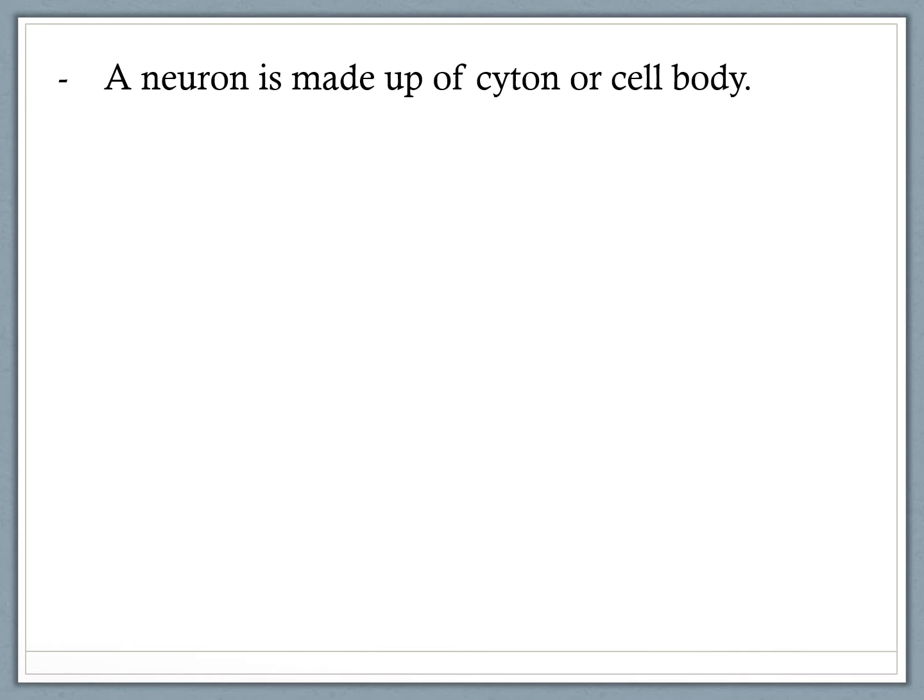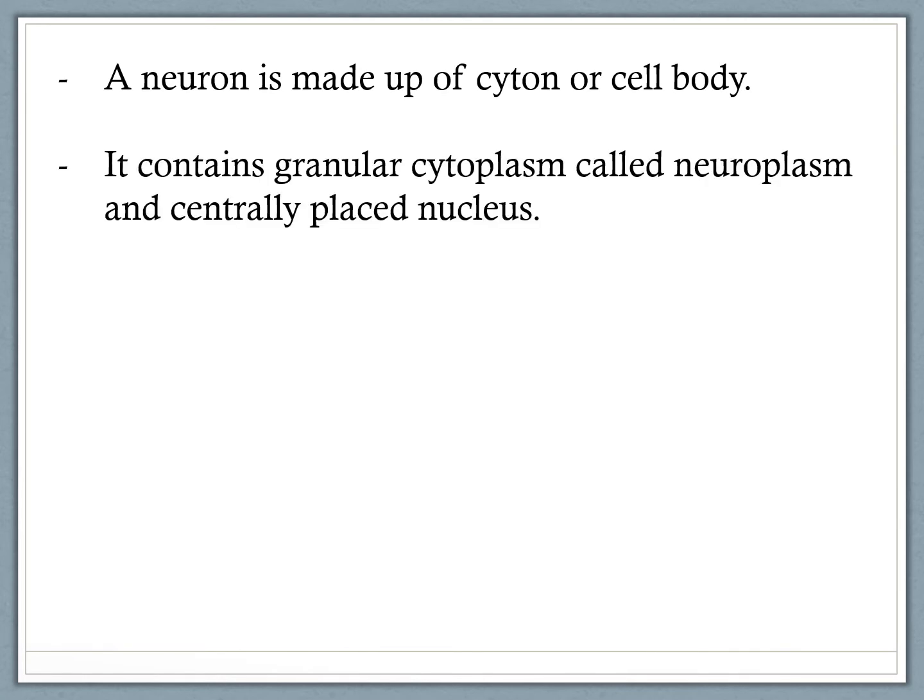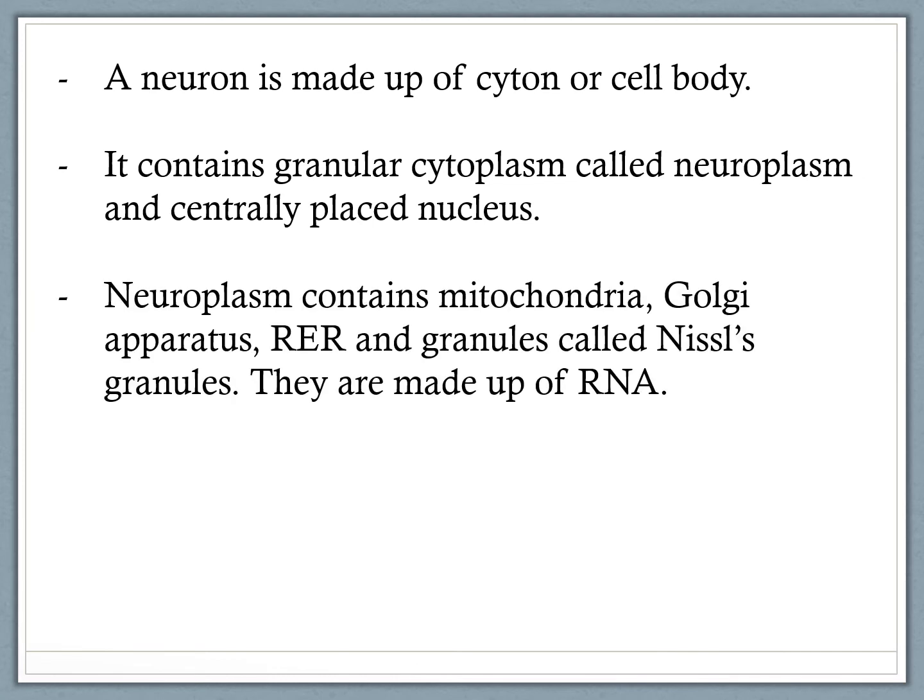A neuron is made up of a cyton or a cell body. It contains granular cytoplasm called neuroplasm and centrally placed nucleus. Neuroplasm contains mitochondria, Golgi apparatus, RER, which stands for rough endoplasmic reticulum, and granules called Nissl's granules. They are made up of RNA. So neuroplasm contains different cell organelles.